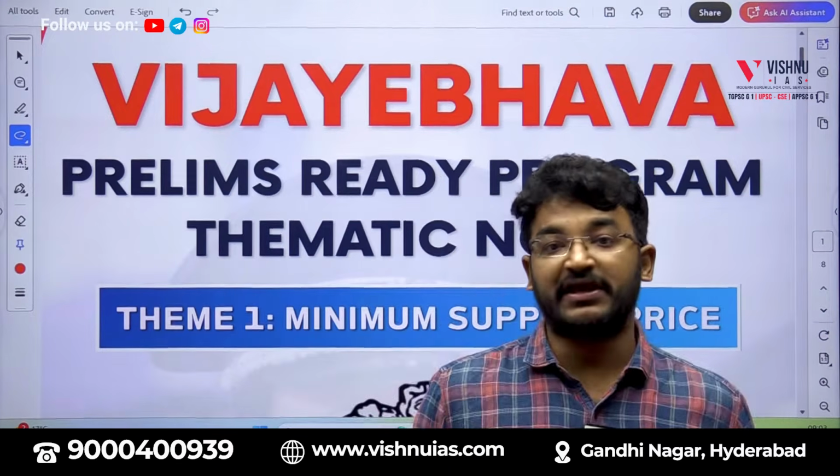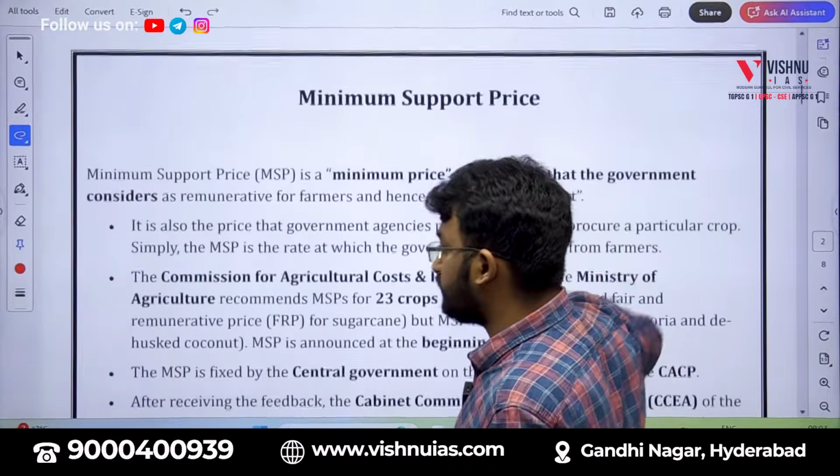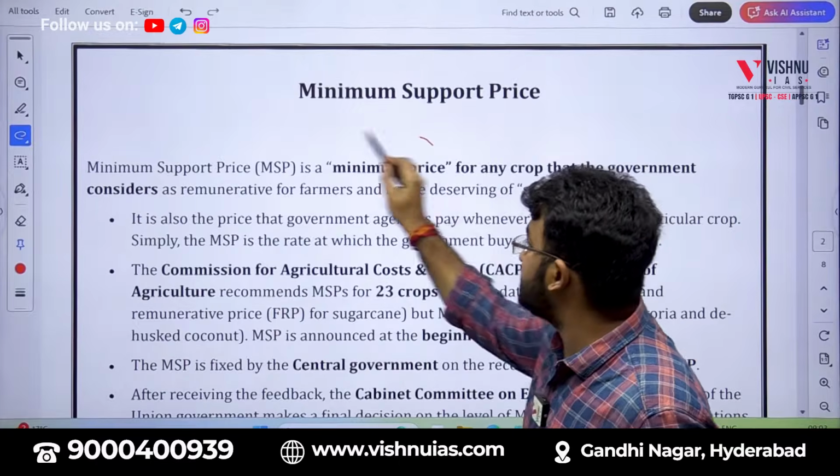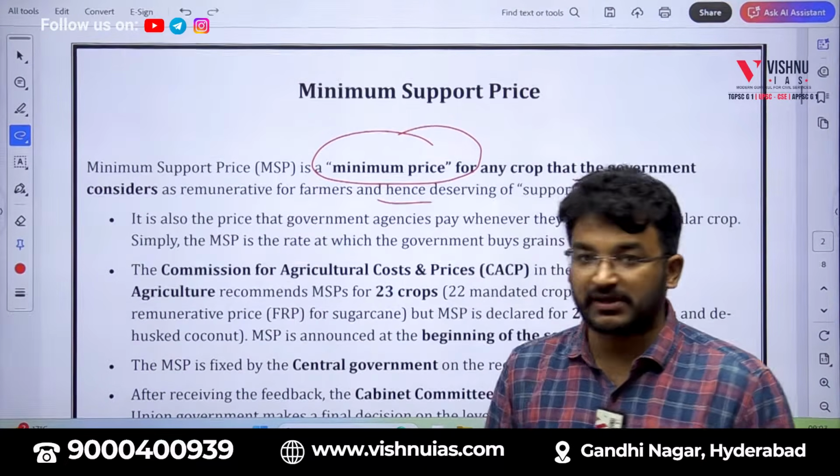We will be looking at the things now. See, as I mentioned, MSP is the minimum price for the crop that the government will be giving to the farmer.